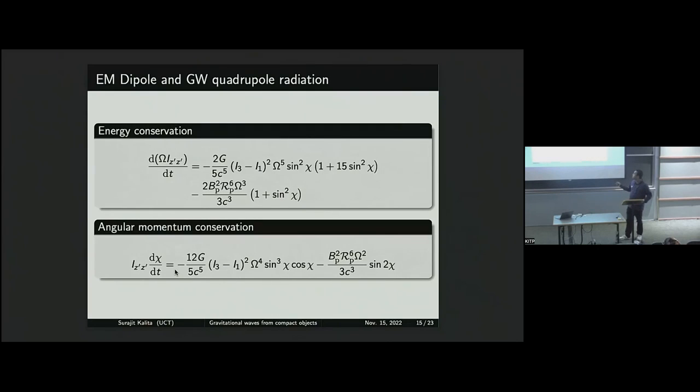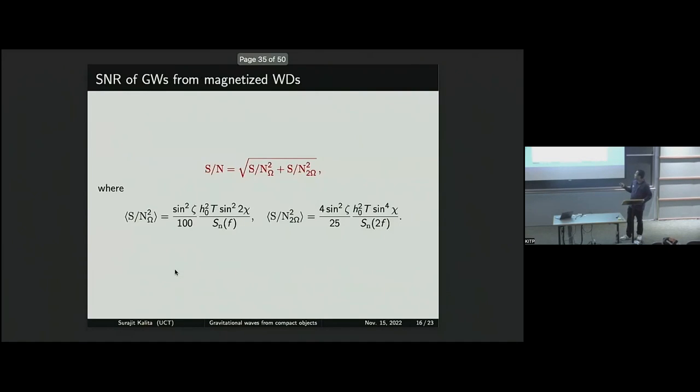So you can see, basically we have two equations and two unknown variables. One is how omega, the angular rotation speed of the object, changes with time. The other is how the angle between the rotation and magnetic field axes changes with time. So you need to solve these two equations simultaneously to get the time variation of the object. Also, to get the signal to noise ratio of the gravitational wave detector, as I have shown, because it's emitting at two frequencies, the effective signal to noise ratio is the superposition of the two components, and you can see the signal to noise ratio increases with time.